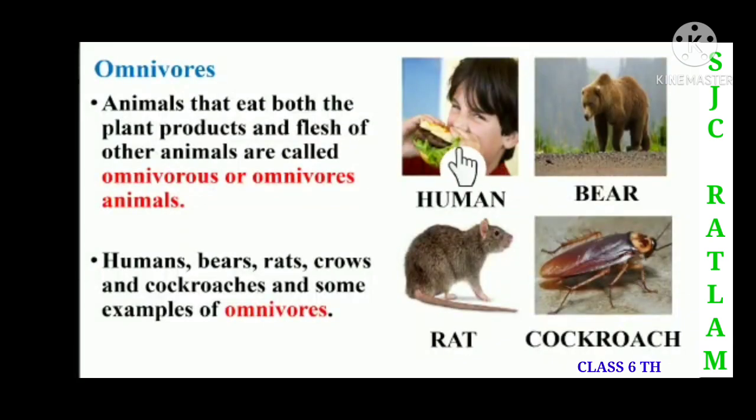Now we are going to discuss omnivorous animals. Animals that eat both plant products and the flesh of other animals are called omnivores or omnivorous animals. Children, here we can see the animals that eat both plant products and the flesh of other animals. They are called omnivorous. Here we can see examples of omnivorous animals: human, bear, rat and cockroaches. These are all examples of omnivorous animals.